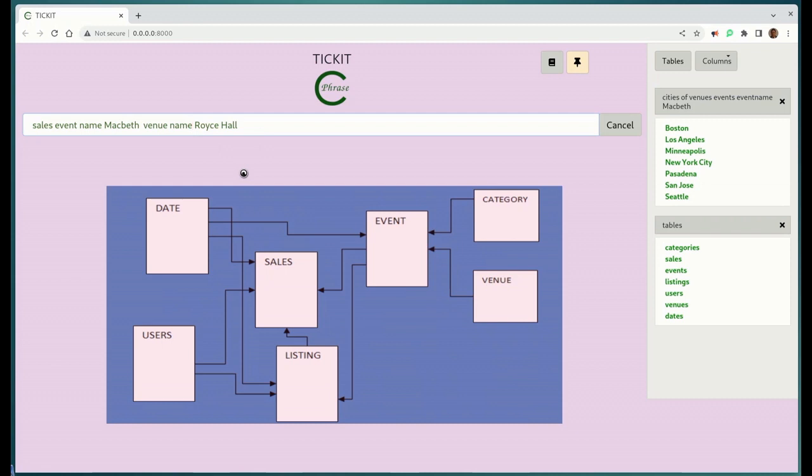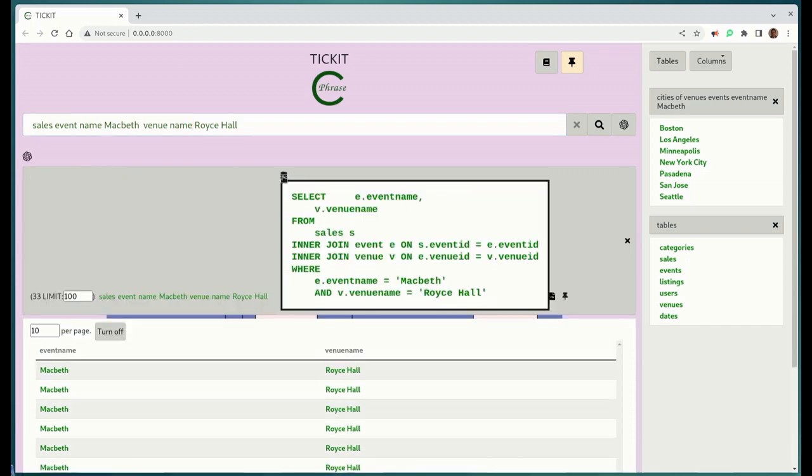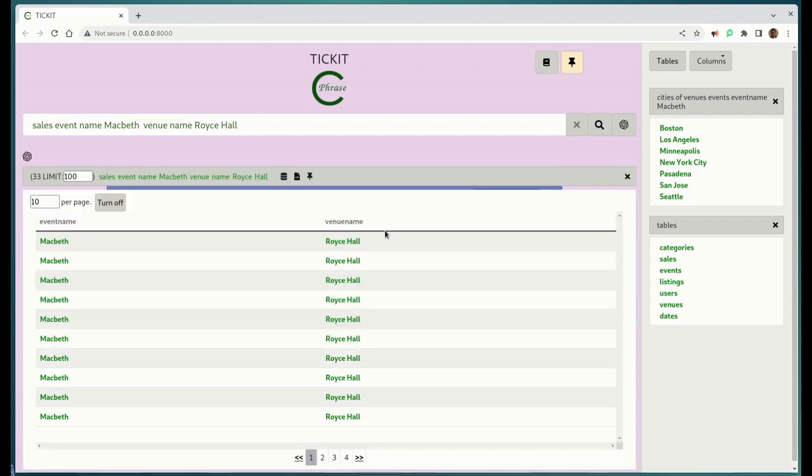Going out to ChatGPT for this question takes a little while. What do we get back? We get back something where we're getting event name and venue name. Let's look at the SQL that's coming back. Again, it's projecting off of the values that are given, so that's why it's just repeating these things.